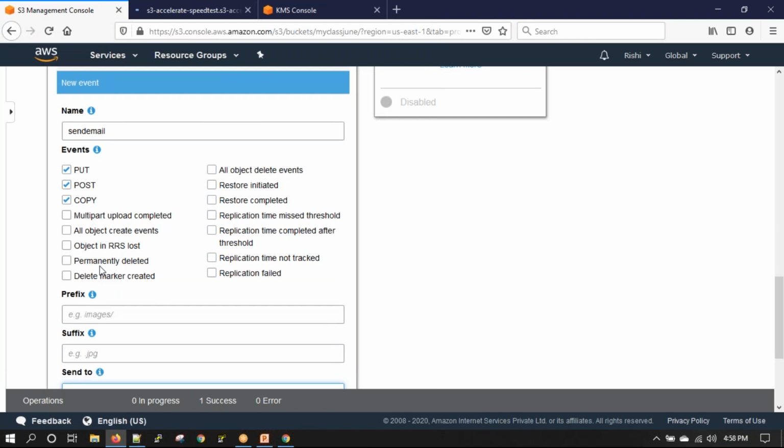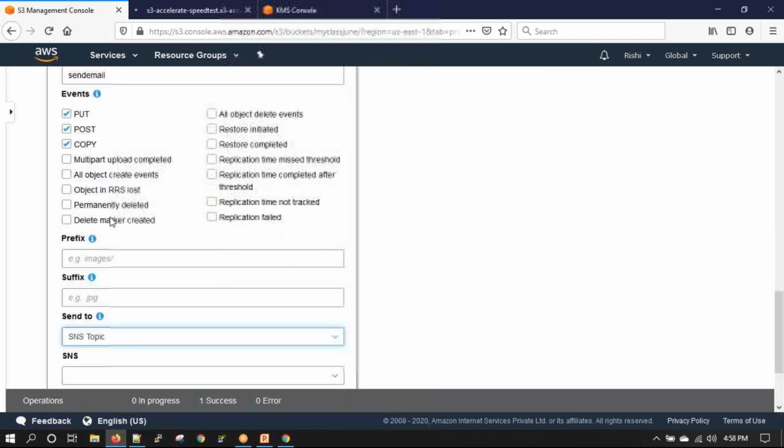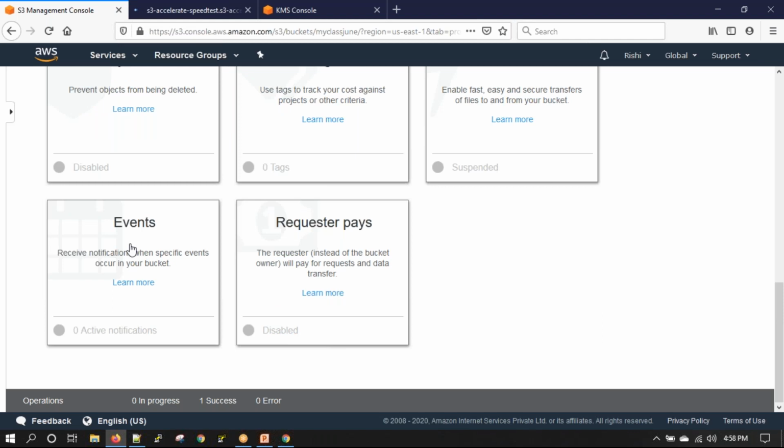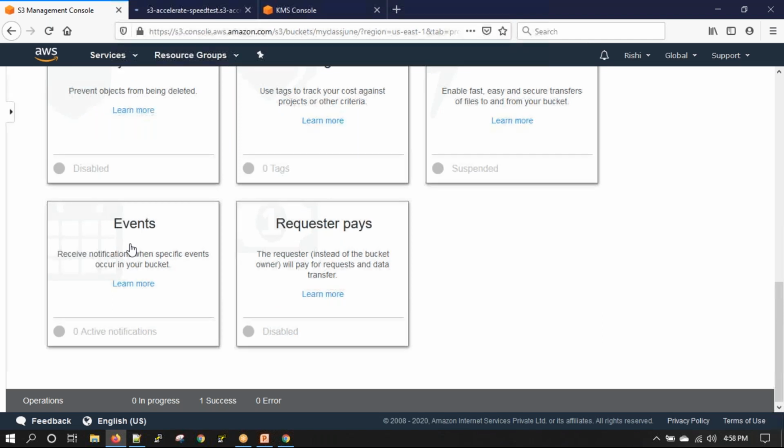So I can send emails whenever put, post, or copy happens, whenever object create happens, whenever restore completed. All these options I can select and send notifications to. Events is an option to get notified when something happens in your S3 bucket.